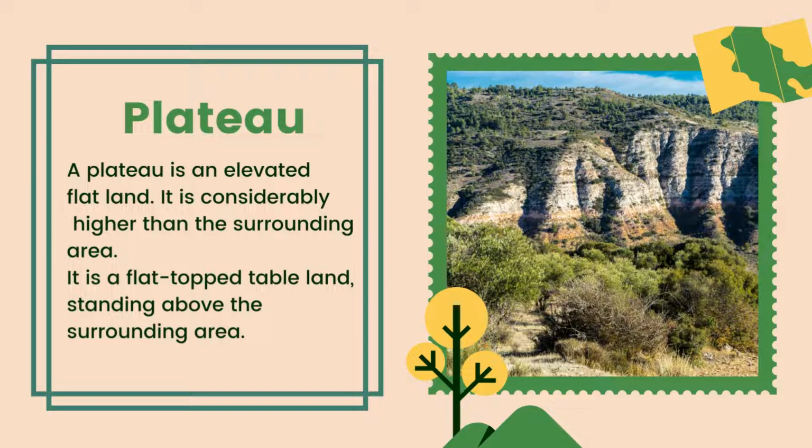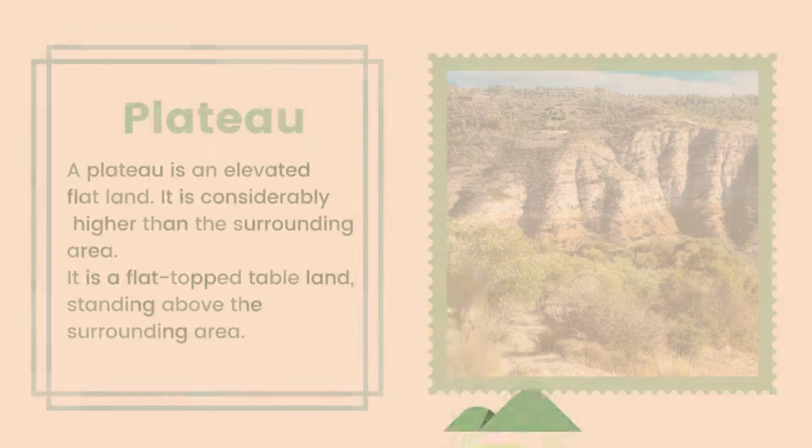What is a plateau? A plateau is an elevated flat land. It is considerably higher than the surrounding area. It is a flat top tableland standing above the surrounding area, as you can see in this picture.